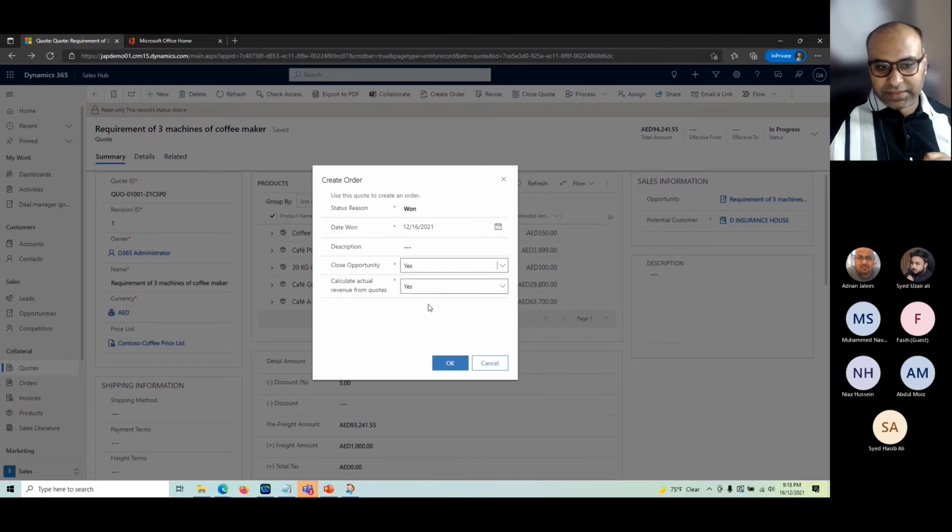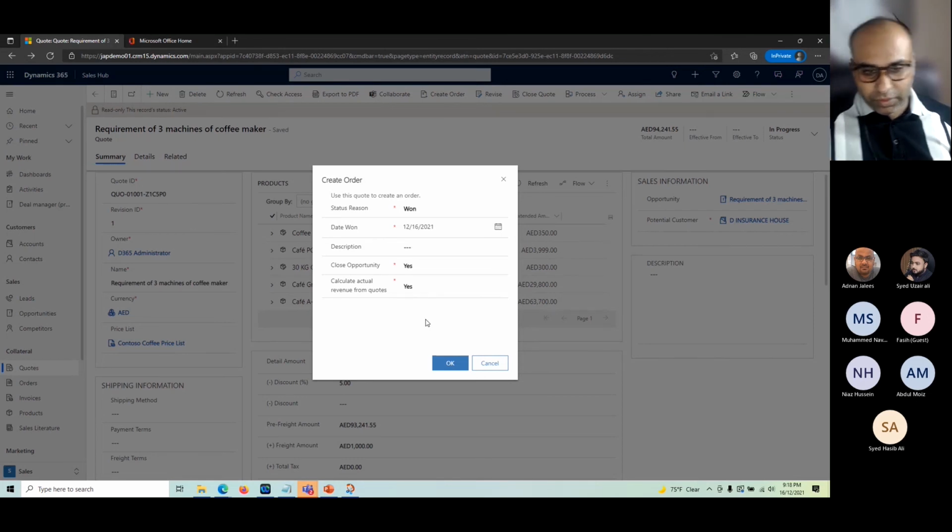Okay, this one says actual revenue. You saw in the opportunity there's something called estimated revenue. That is our best guess on the business that we're going to get from this particular deal. But if we select this option, there is another field called actual revenue. This will update that field based on the amounts available in this particular quote. So it makes more sense for most scenarios. So I'm going to keep it as yes, and click OK.